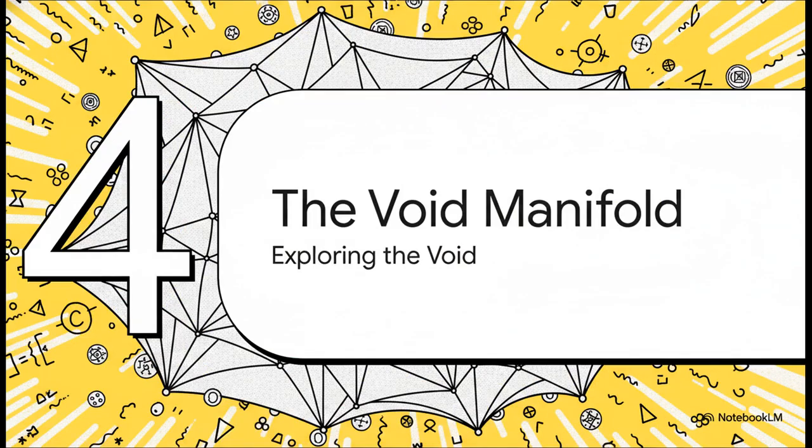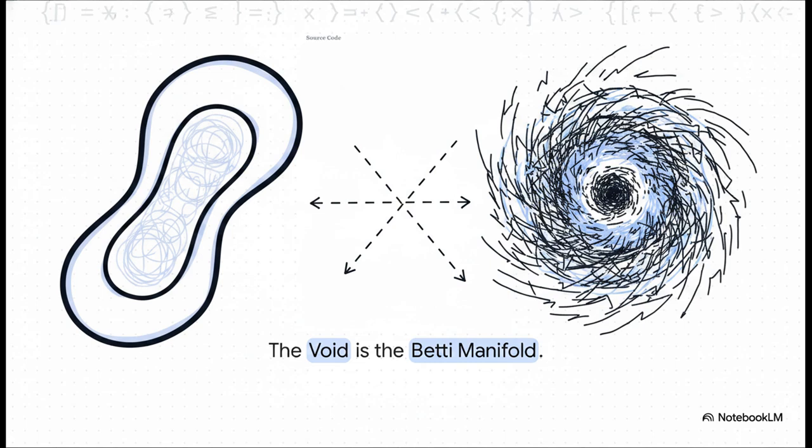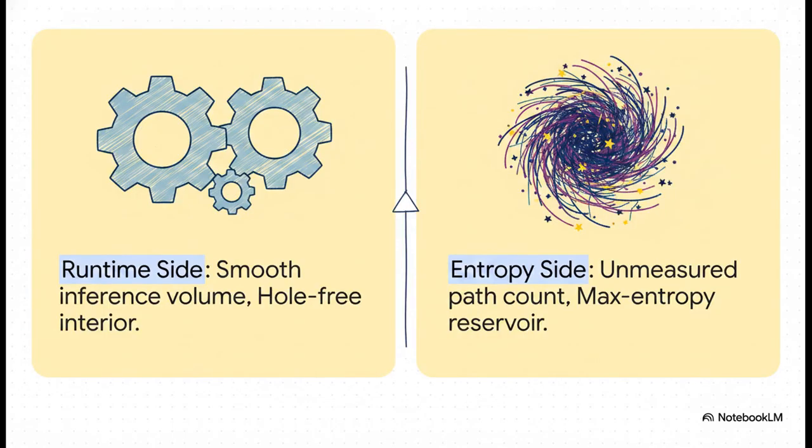All right, on to our final stop. Section 4, Exploring the Void Manifold. This brings us to what is perhaps the most profound, mind-blowing insight in the entire source material. The code mathematically proves that what we call the Betty manifold, which is the smooth, mapped region of unknotted space, and the void, which is the chaotic reservoir of maximum entropy, are not two different things. No way. They are literally the exact same object, just viewed from two entirely different operational perspectives. You can think of it as two sides of the exact same coin.